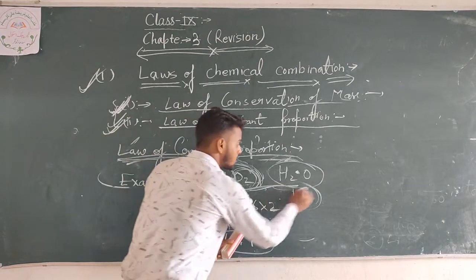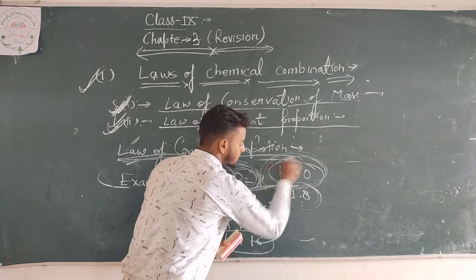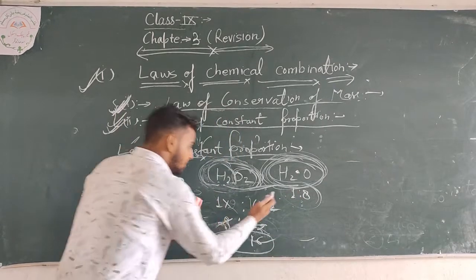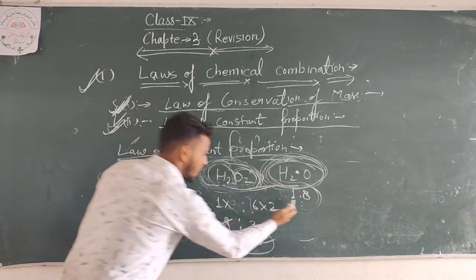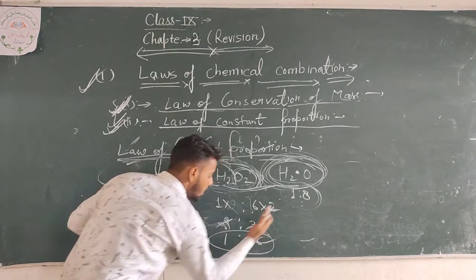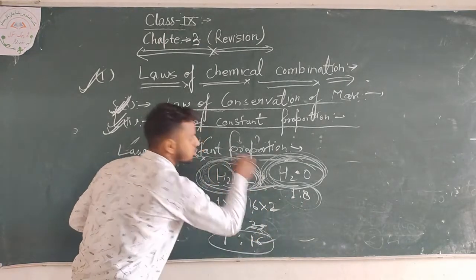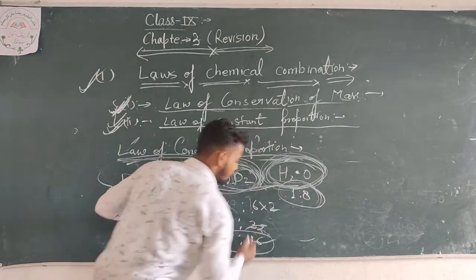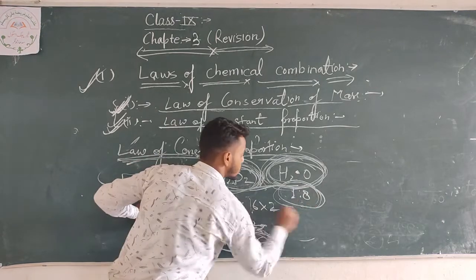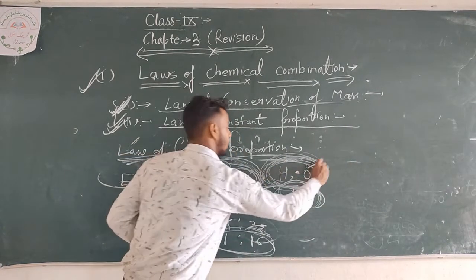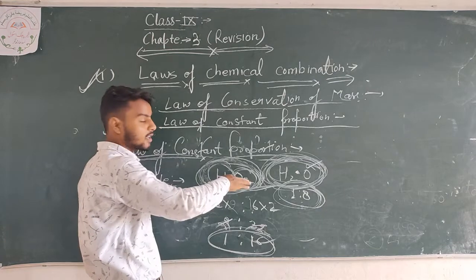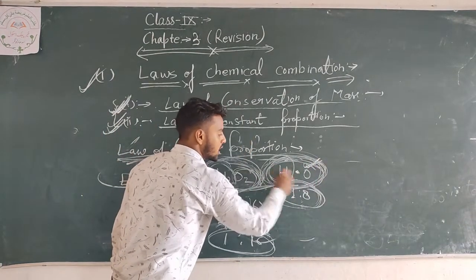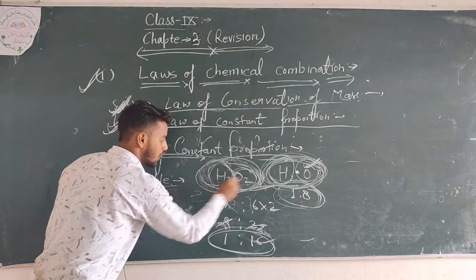the ratio of elements in water is 1:8, and when the ratio is changed, the compound is also changed. Clear? When we change the ratio of any compound, the elements are the same. On your green board, we can see that hydrogen and oxygen are present here, and hydrogen and oxygen are also present here.